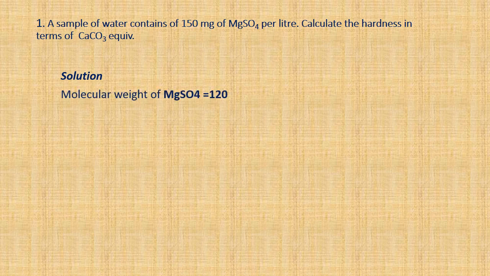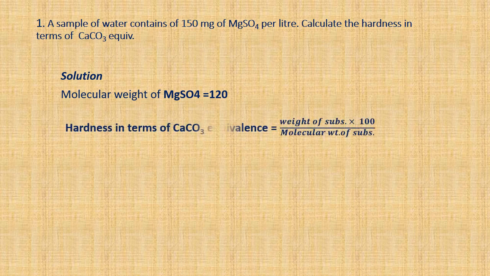The molecular weight of magnesium sulfate is 120, where magnesium is 24, sulfur is 32, oxygen is 16 into 4, which is 64. If you add all these, you will get 120. And we know the formula for hardness in terms of calcium carbonate equivalence: weight of the substance into 100 by molecular weight of the substance. Upon substituting, we get the answer as 125 milligram per liter.